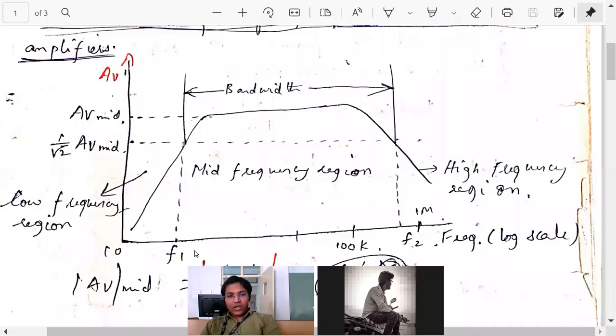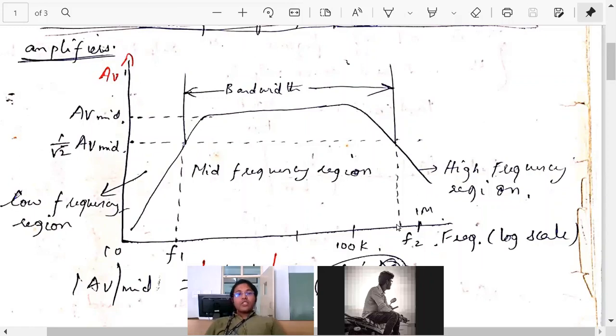Lower cutoff frequency, higher cutoff frequency, isn't it? This point is near the lowest value on the X-axis, so it is the lower cutoff frequency. We are going very far on the X-axis, so this point is the higher cutoff frequency.